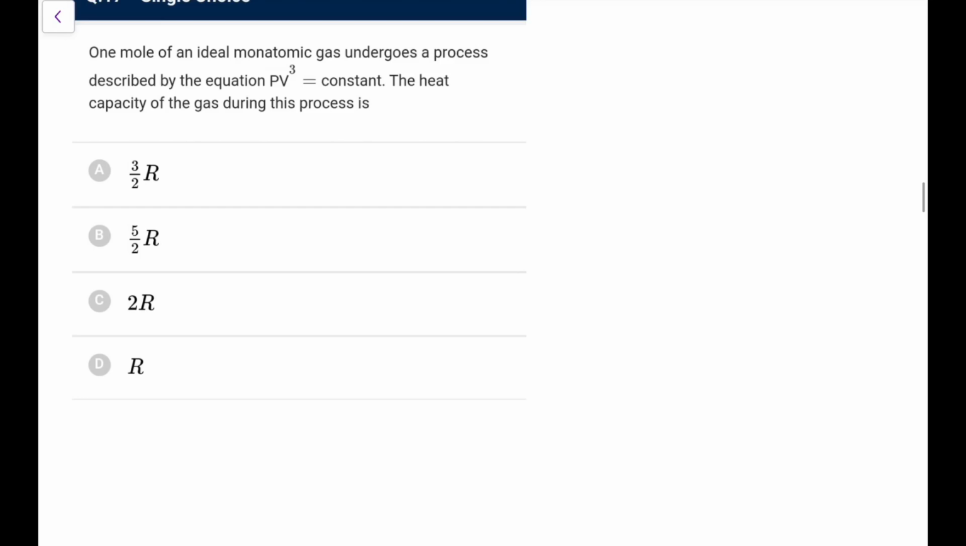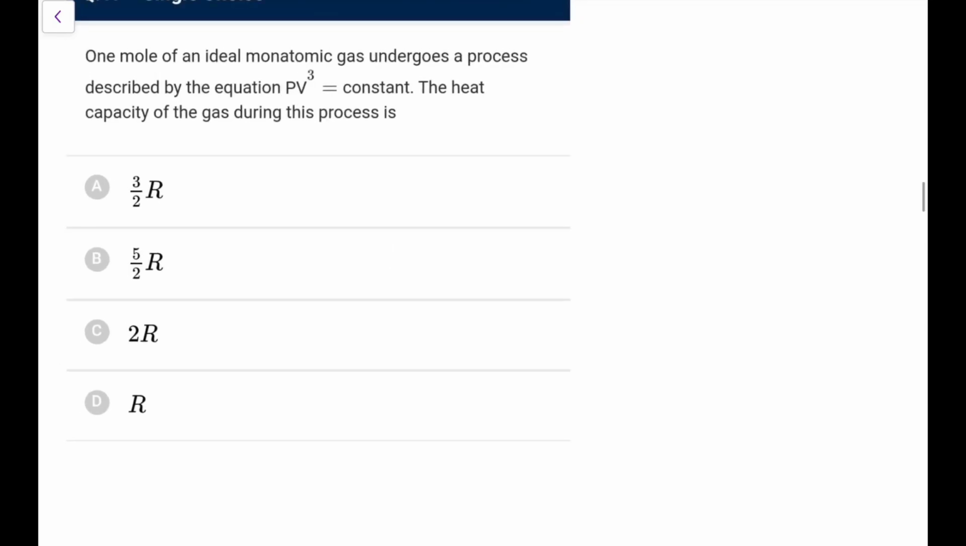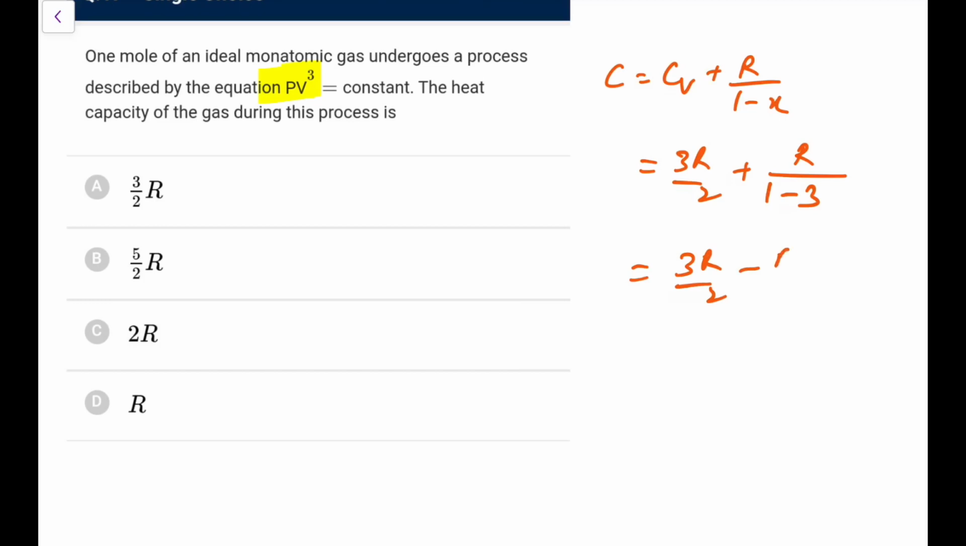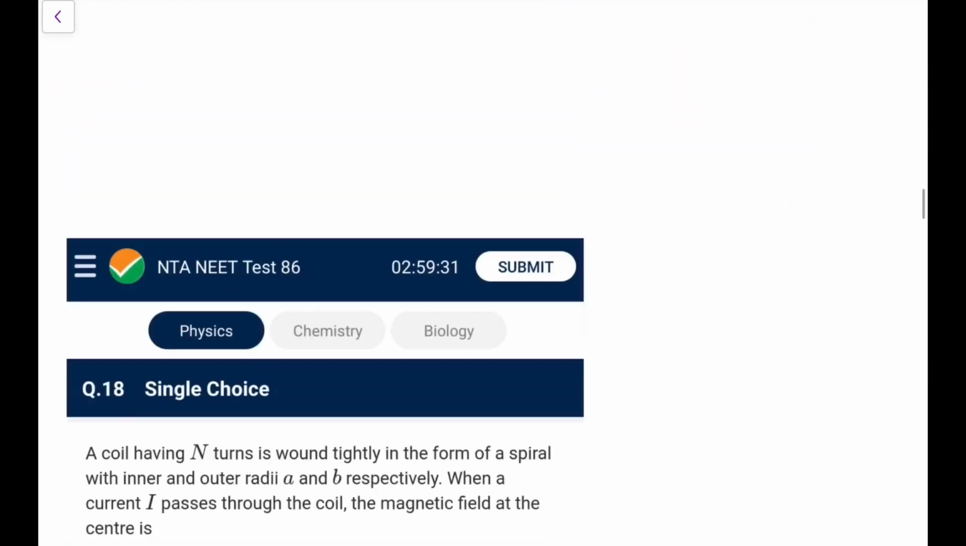Next, a mole of an ideal monatomic gas undergoes a process. This is a polytropic one. PV cube is constant. So heat capacity, you know, C is CV plus R upon 1 minus X. CV is 3R by 2 plus R upon 1 minus X. X is 3. So 3R by 2 minus R by 2, that is R. If you are not familiar with it, check my physics in 5-minute revision series. I have 2 videos for that. You can easily judge how to solve such questions.